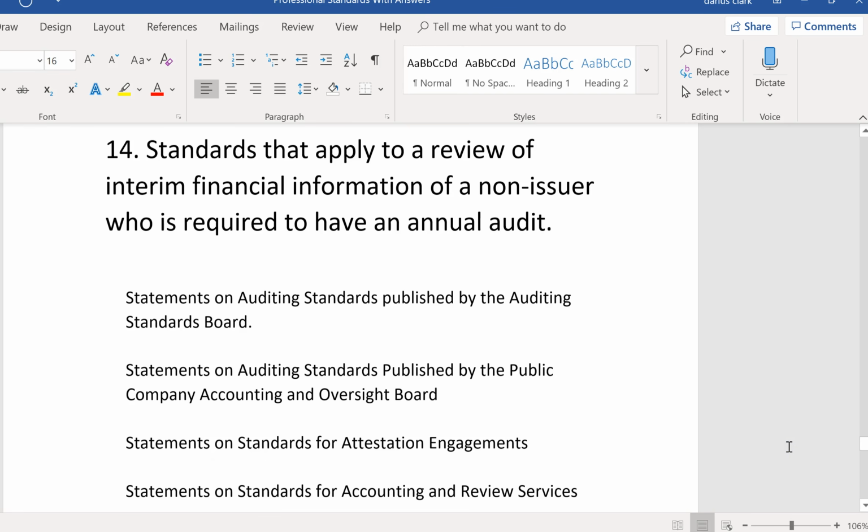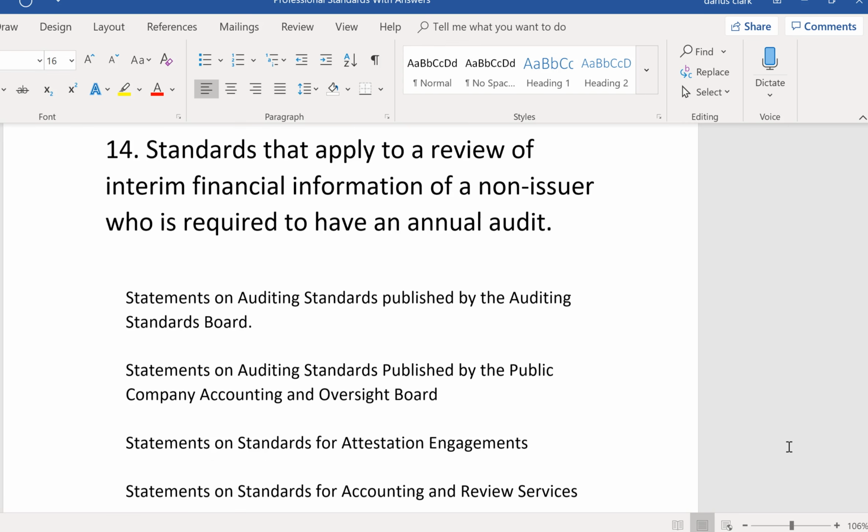All right, 14, standards that apply to a review of interim financial information of a non-issuer who is required to have an annual audit. So now you have a non-public company that's required to have an annual audit, but we're asking about the standards that apply to a review of interim financial information of that non-issuer.